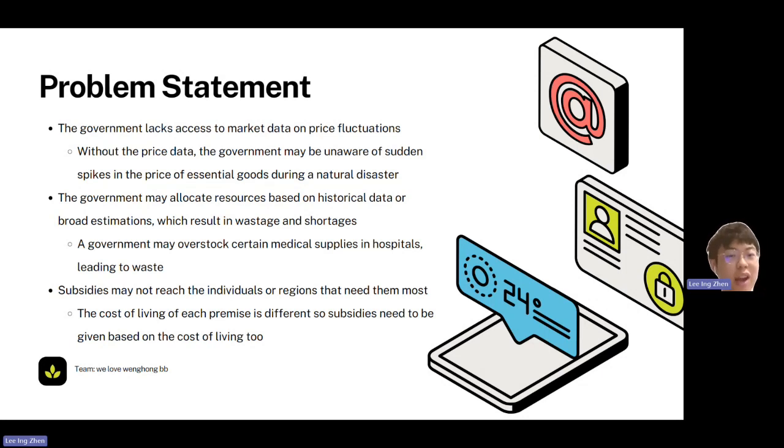For the second, the government may allocate resources based on historical data or broad estimations. This will result in wastage and shortages. For example, a government may overstock certain medical supplies in hospitals, leading to waste, while other hospitals might lack medical supplies. The third one is subsidies may not reach the individuals or regions that need them most. For example, the cost of living for each premise is different because their item prices are different for the same item. So subsidies need to be given based on the cost of living as well.